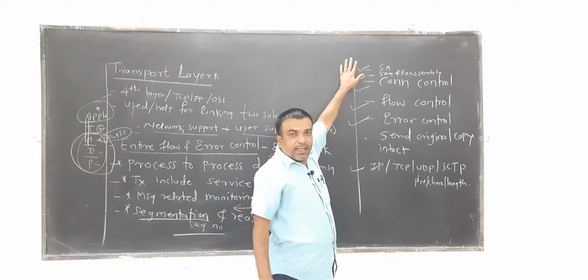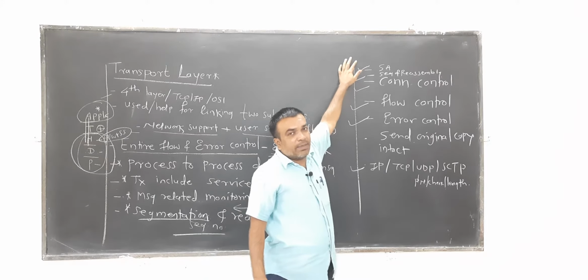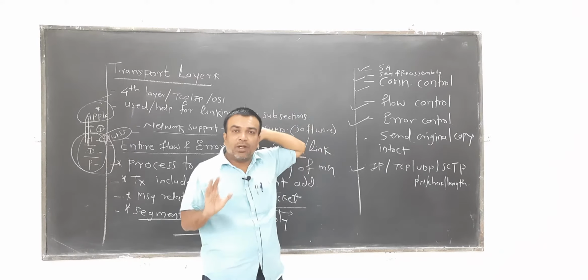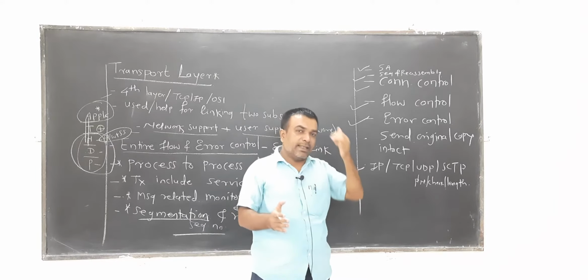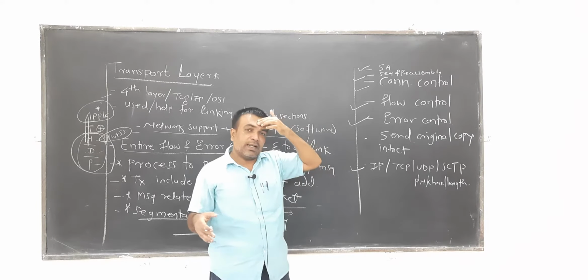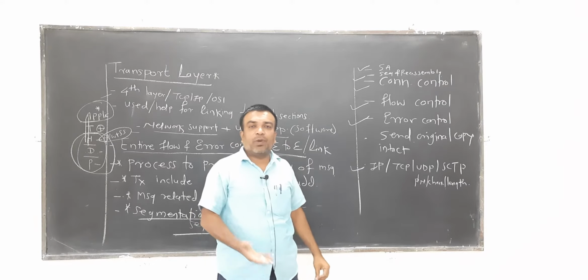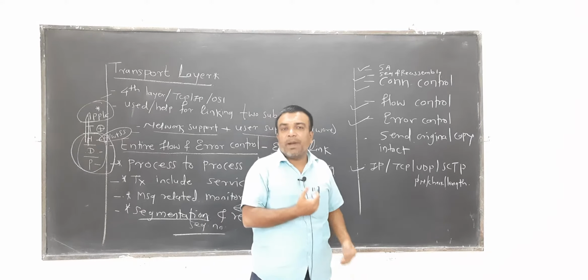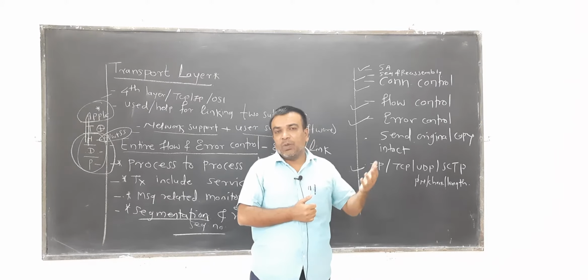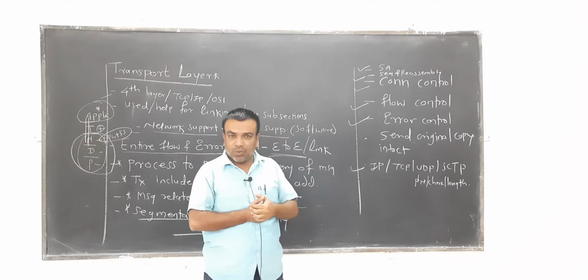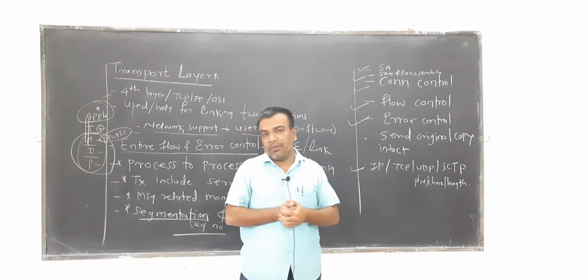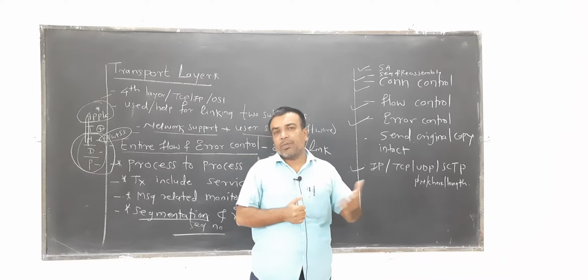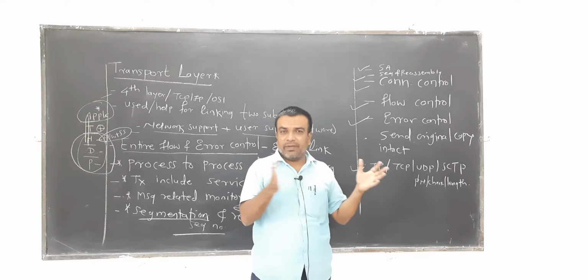Service point address seems to be somewhat crucial in the case of the transport layer. Why? Because this is the port number, and as we all know, port numbers can be categorized into different sections. There are well known port numbers, dynamic port numbers, and then ephemeral port numbers. Well known port numbers are 0 to 1023, then 1024 to 49151, and 49151 to about 65535. So, these are the various ranges.